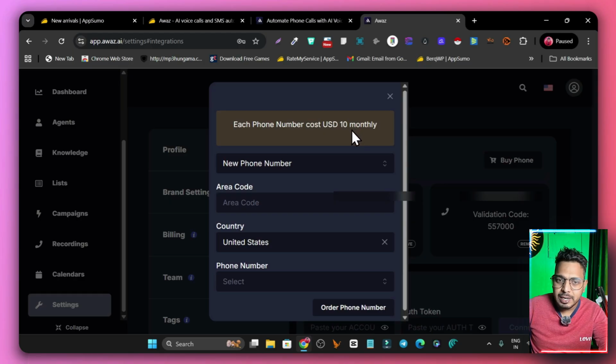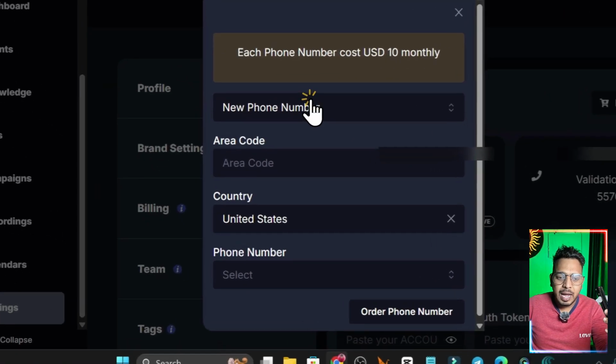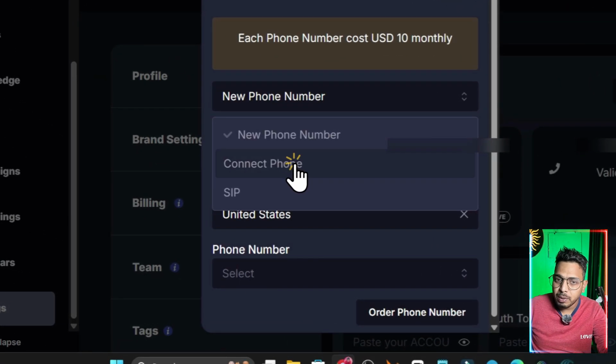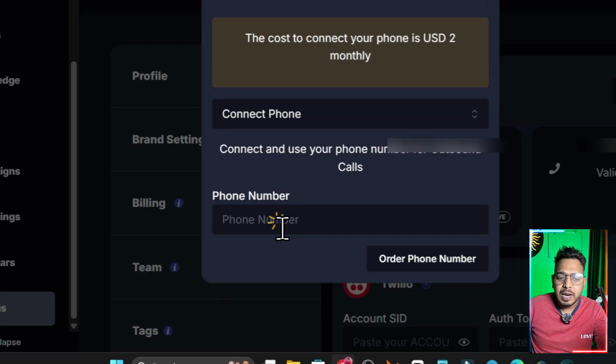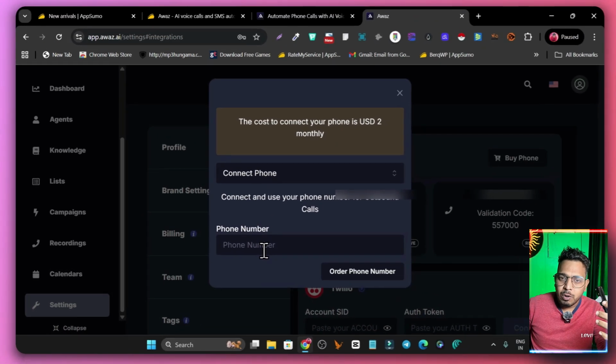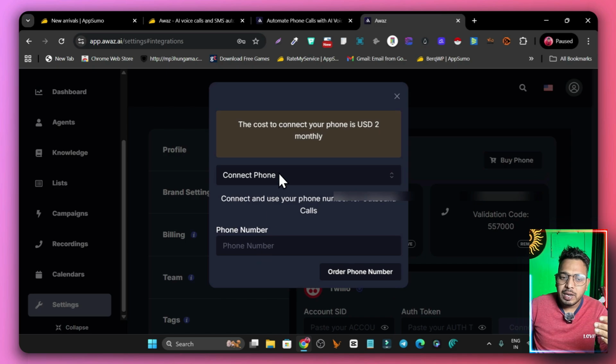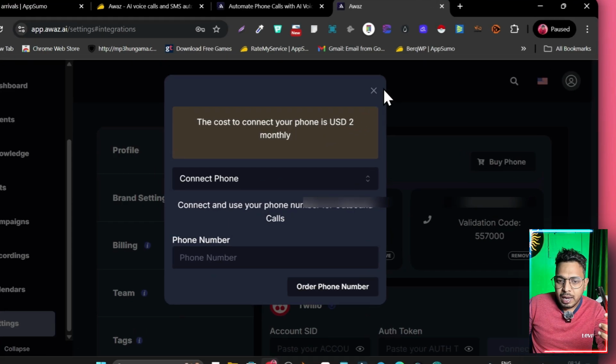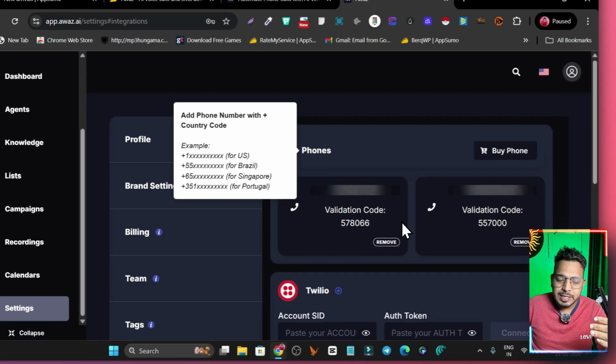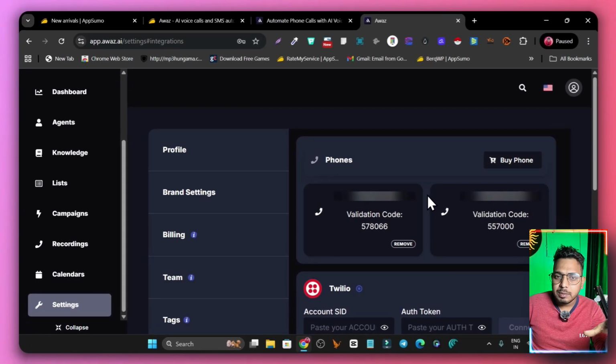Apart from the lifetime deal you need to set this up, but I am going to connect my existing phone number. I will just connect here, add the country code with the phone number, and after that it will connect my phone number and cost me $2 monthly. So I have connected these phone numbers for testing this platform. This thing is actually pretty easy.